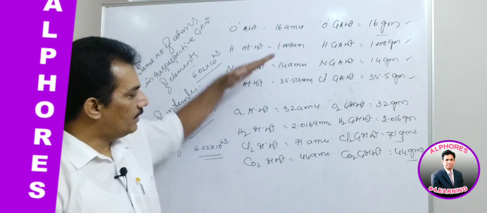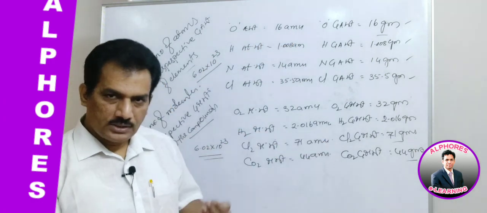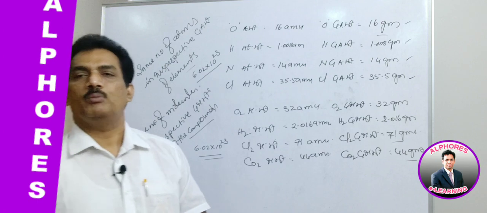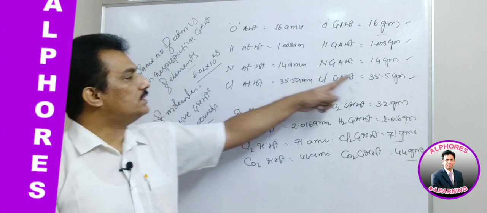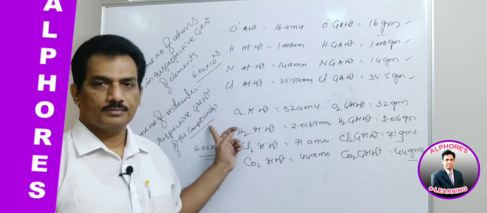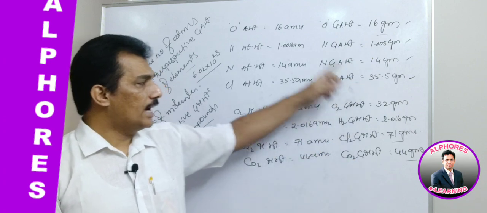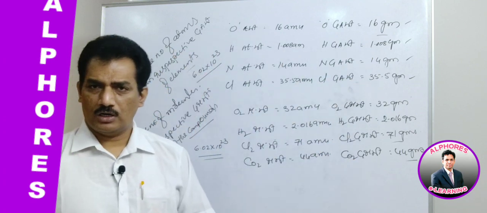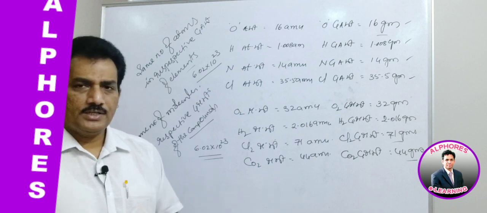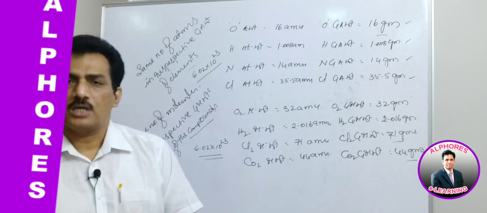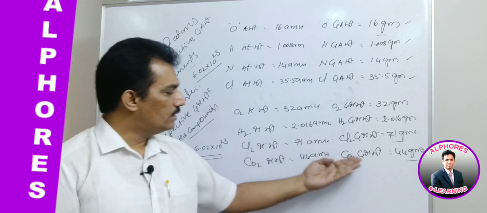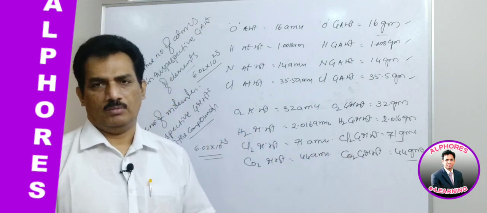That's why in the next session we are going to solve some numericals related to these relations: how gram atomic weight is related to Avogadro number, by different weights or different numbers of molecules, what will be the weight. Similarly molecular weights and Avogadro number. Clear?